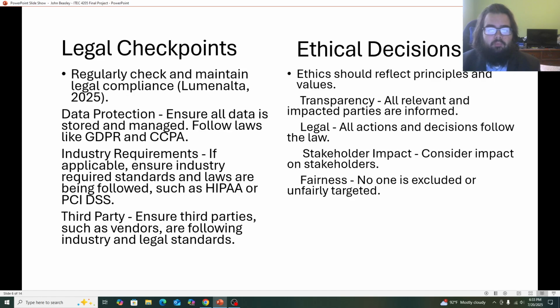Stakeholder impact is when we're considering, hey, we're not negatively impacting people that are involved with this. And we want to be fair. We don't want to exclude or target people unfairly. We want to make sure everyone's treated fairly and evenly.